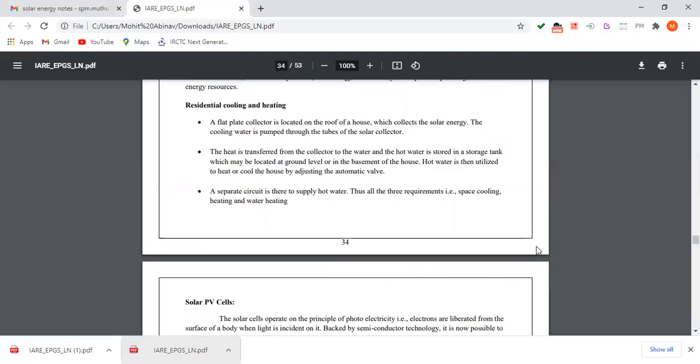A flat plate collector is located on the roof of the house, which collects the solar energy. The cooling water is pumped through the tubes of the solar collectors. The heat is transferred from the collector to the water, and the hot water is stored in a storage tank, which may be located at ground level or in the basement of the house. Hot water is then utilized to heat or cool the house by adjusting the automatic valve. A separate circuit supplies hot water. So all three requirements are met: space cooling, heating and water heating.